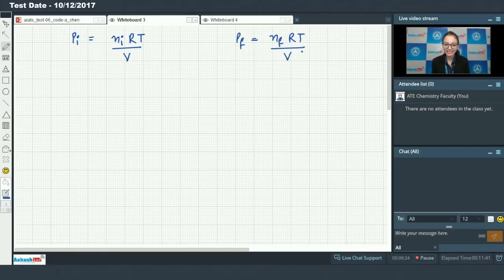Volume is constant. So if we calculate, the ratio of final pressure to initial pressure would be equal to the ratio of number of moles present in final mixture divided by number of moles in initial mixture. So this would be 2 divided by 3.